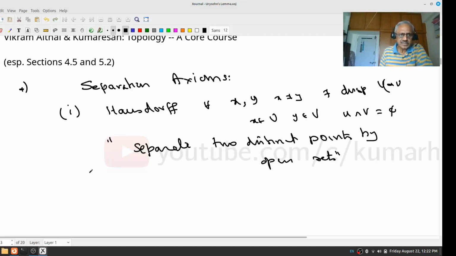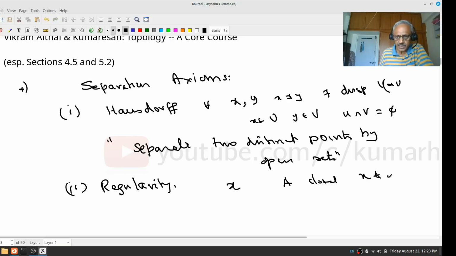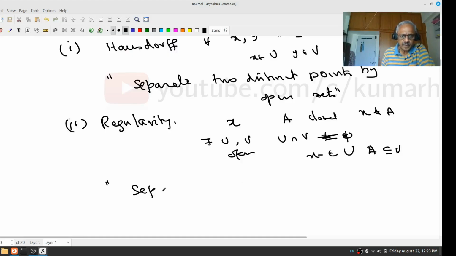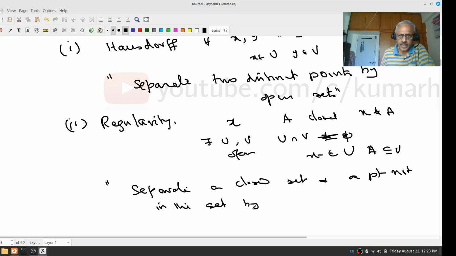The second thing is regularity. That says if x is a point and A is a closed set such that x is not in A, then there exist open sets U, V, with U intersection V empty, such that x belongs to U and A is contained in V. That means you can separate a closed set and a point not in the set by open sets.